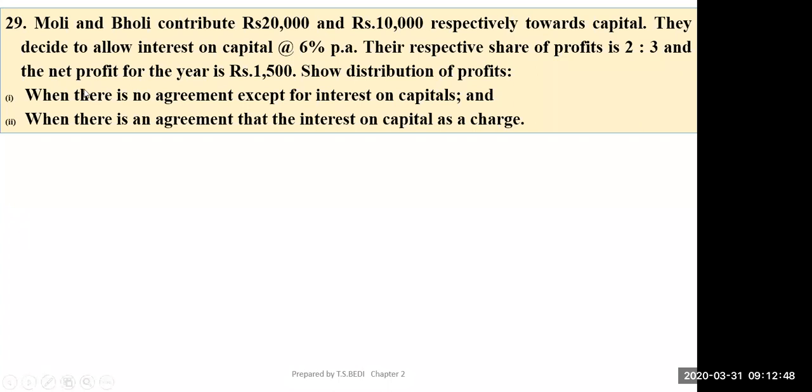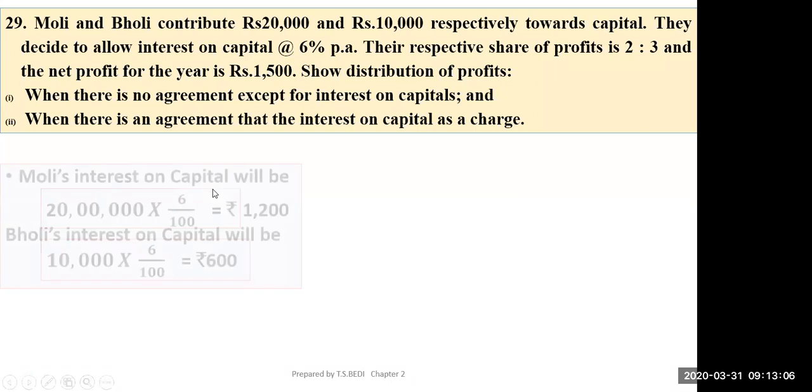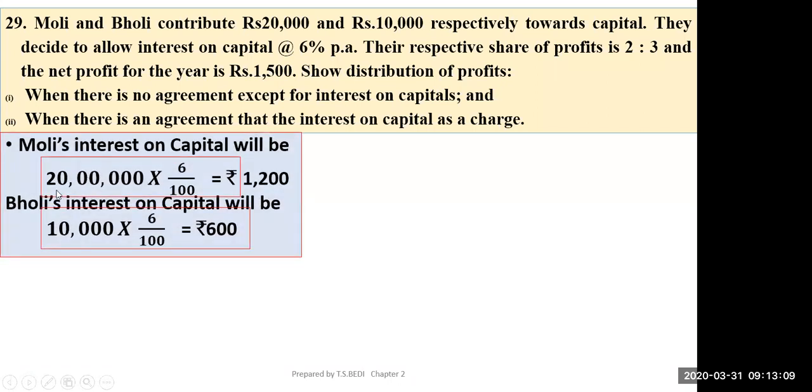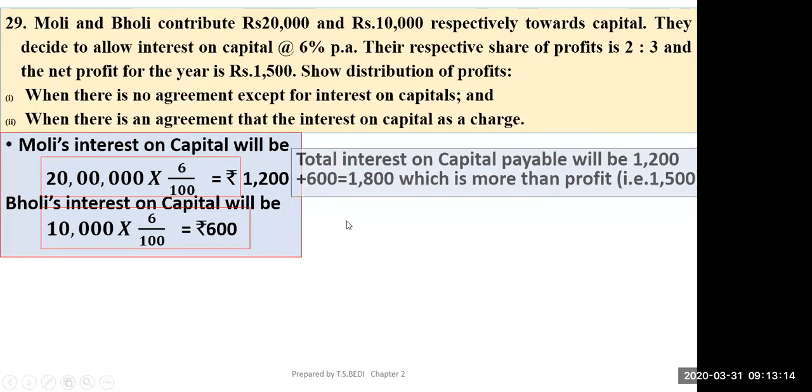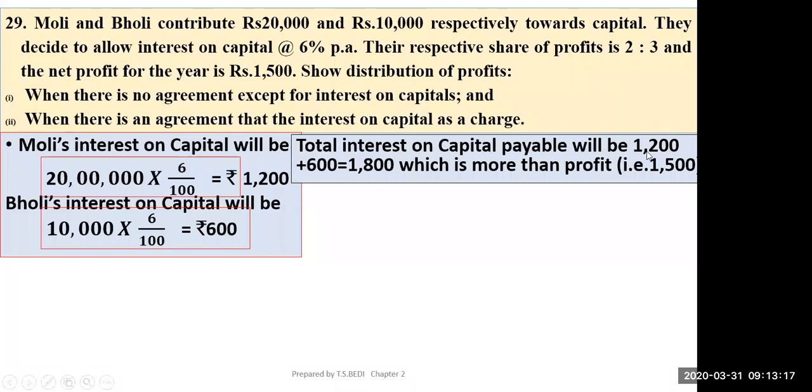Now first part is when there is no agreement except for interest on capital. It means interest will be allowed, but there is no agreement except interest on capital. There was no partnership deed. So in this case, you will divide this 1,500 in the ratio of interest on capital, 1,200 and 600. Total interest on capital payable will be 1,200 plus 600, 1,800, which is more than the profit, 1,500.